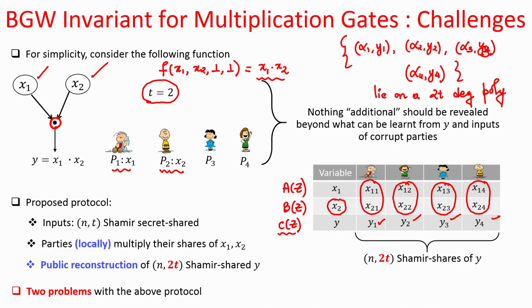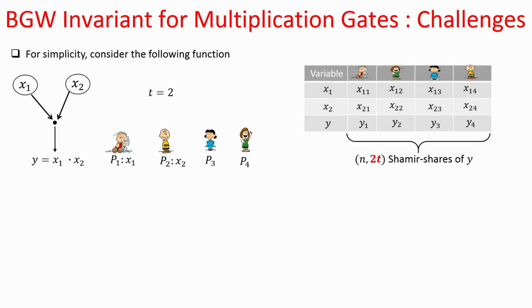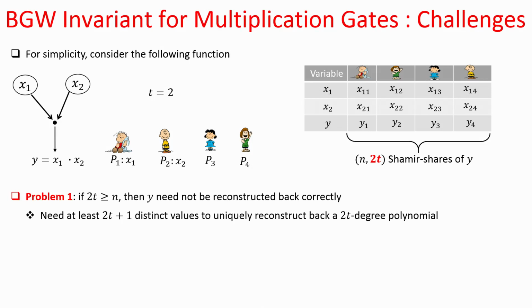Now, there are two problems with the above protocol. One problem is associated with the correctness property and the other problem is associated with the privacy property. So, let us see the problem associated with correctness. Consider a case where the number of parties n satisfies this condition, that means n is either equal to 2t or it is strictly less than 2t.